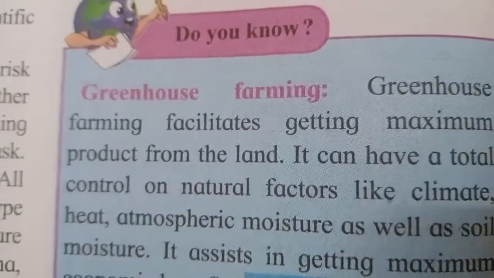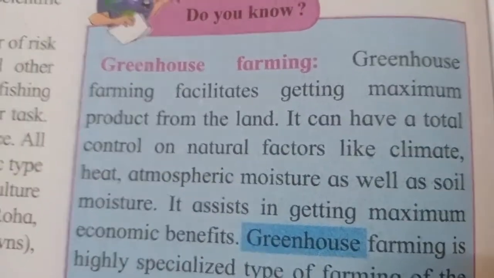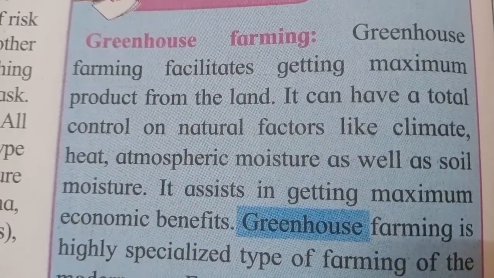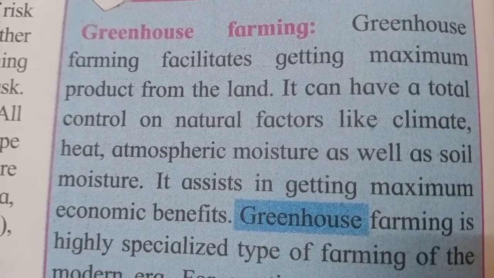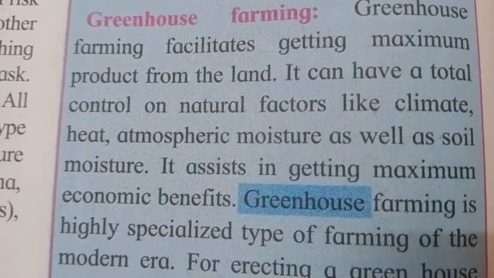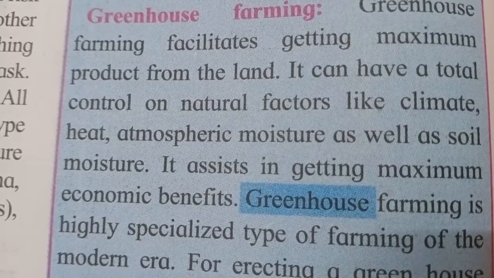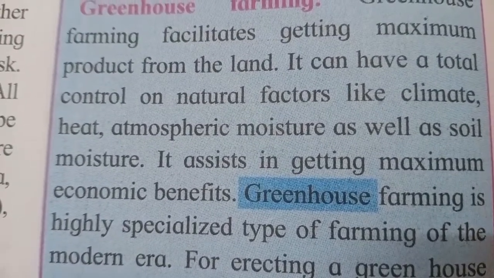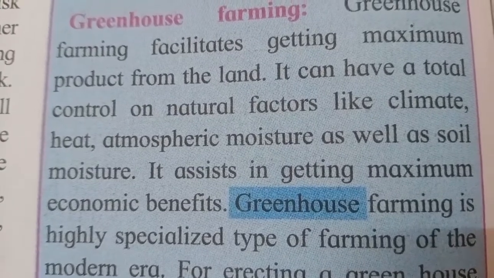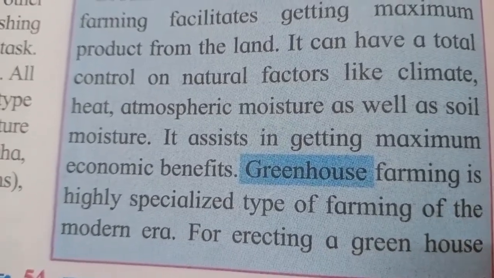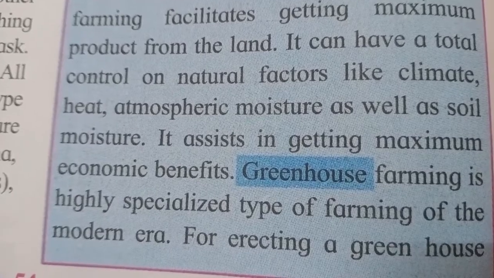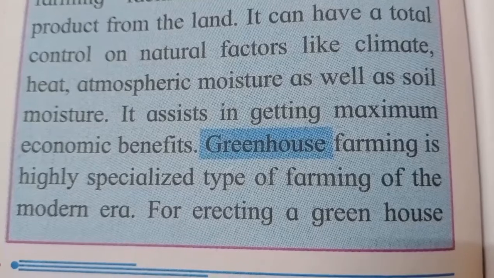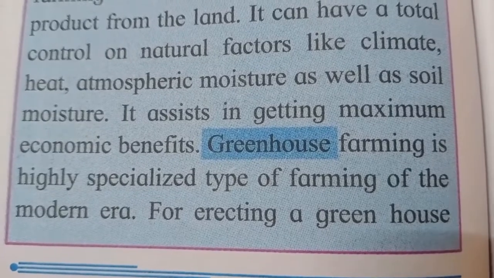Now on page number 54 you have here, I will just read this. Greenhouse farming. Greenhouse farming facilitates getting maximum products from the land. It can also have a total control on natural factors like climate, heat, atmospheric moisture as well as soil moisture. It assists in getting maximum economic benefits.